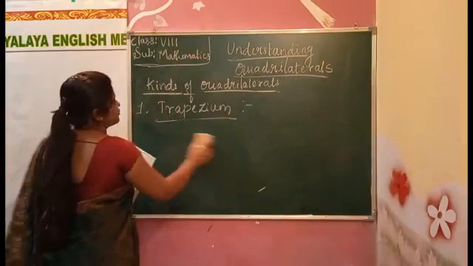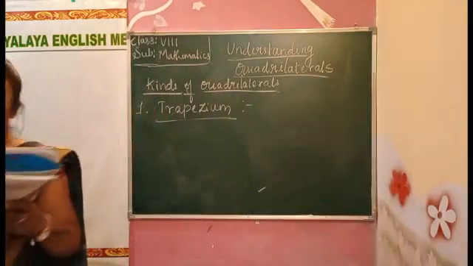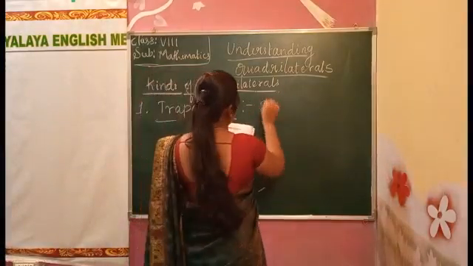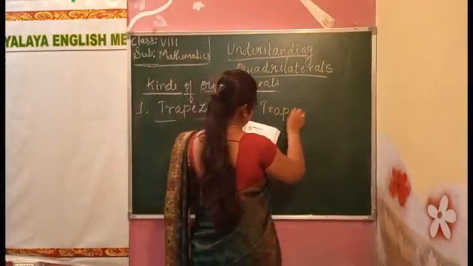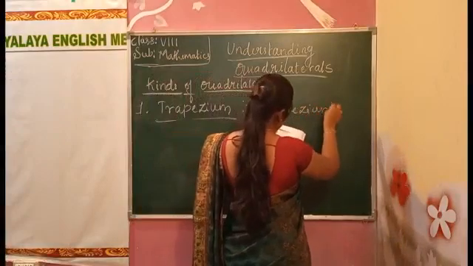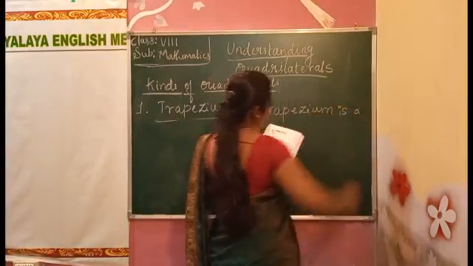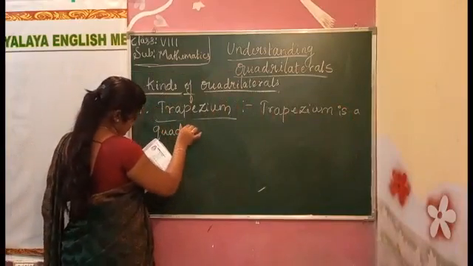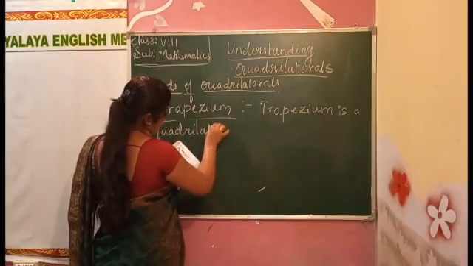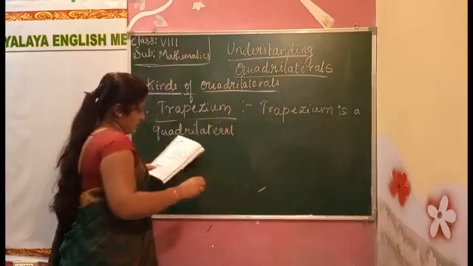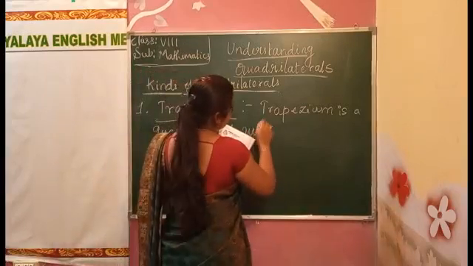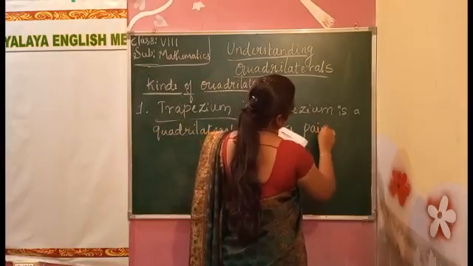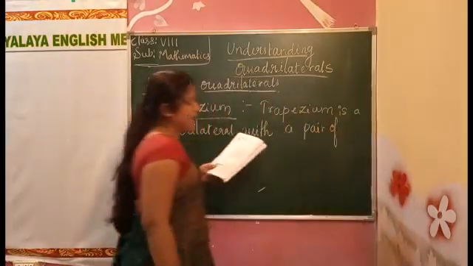The trapezium is a quadrilateral with a pair of parallel sides.